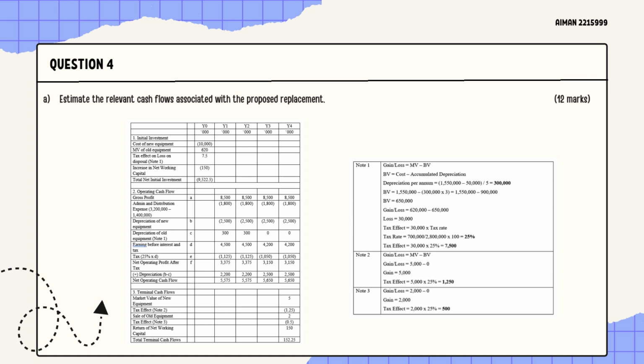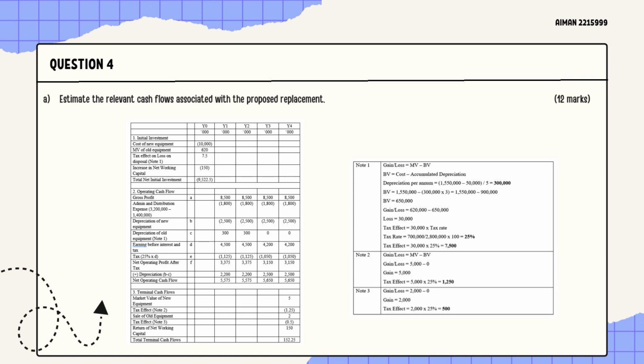So from the earnings before interest and tax that we got, we have to multiply with the tax, which is 25%, and then to get the net operating profit after tax, we got 3,375 for year 1 and year 2, and 3,150 for year 3 and year 4.